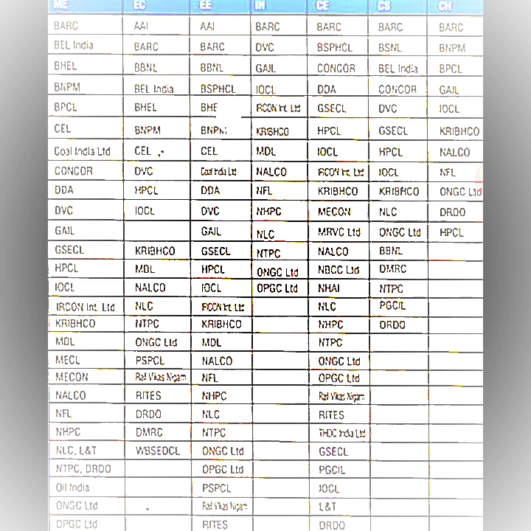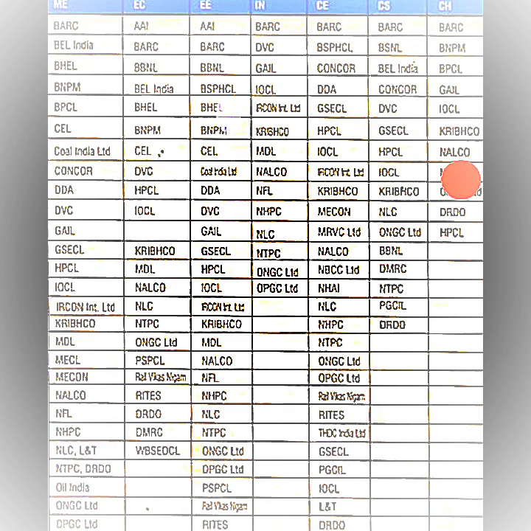There are plenty of PSUs: Bhabha Atomic Research Centre, BARC, BEL, that is Bharat Electronics Limited, BHEL, Bharat Heavy Electricals Limited, BPCL, SAIL, IOCL, HPCL, NTPC, AAI, Airports Authority of India, GAIL, and like that many more PSUs will recruit you. These are very good opportunities for those who cleared GATE with the cutoff of PSUs.